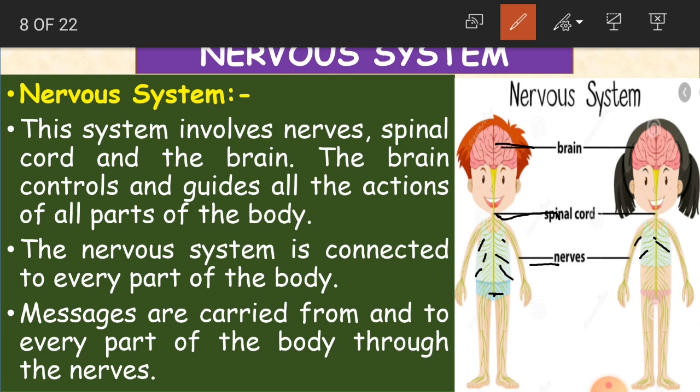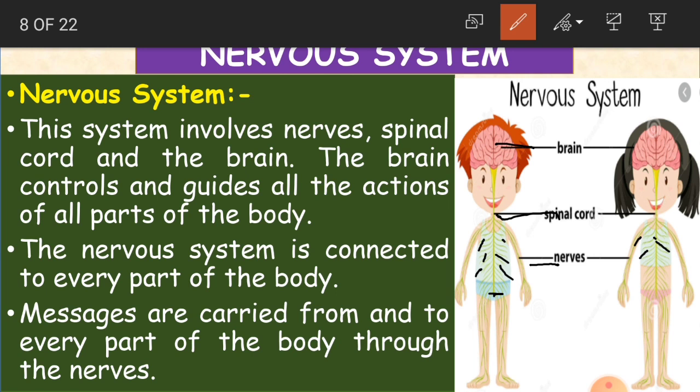So this message, that I want to walk, is carried to every part of the body through the nerves. The nerves carry this message to the hands, to the legs and to the brain, and it helps in the movement of these parts so that I can walk. So messages are carried from and to every part of the body through the nerves.